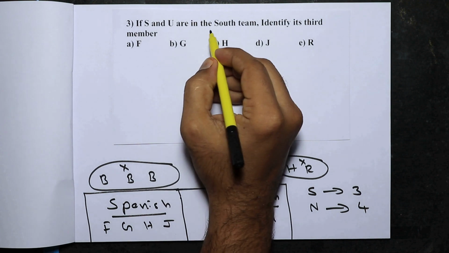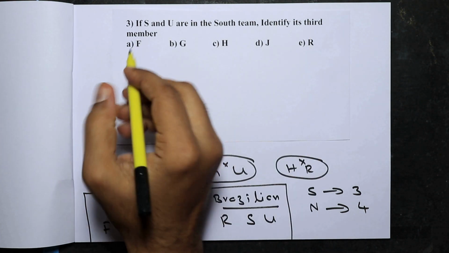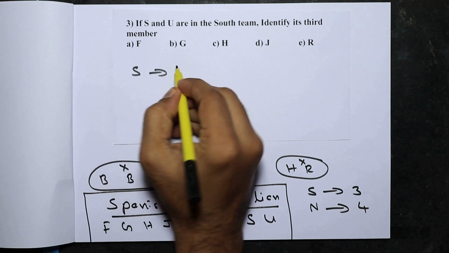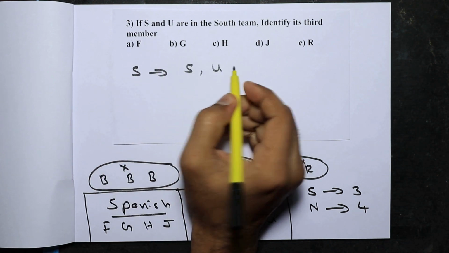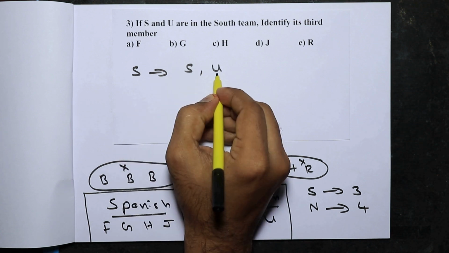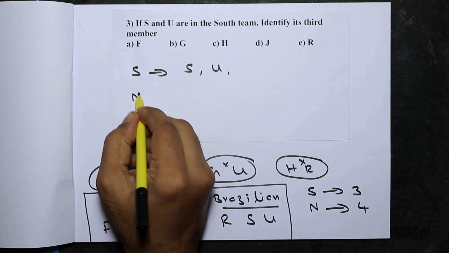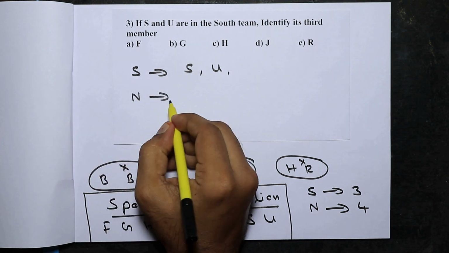If S and U are in the South team, identify its third member. So in the South team, you have S and U. Three members are there in the South team. We have got two of them. We need to identify the third member. Now, first we will find out some of the members of the North team.